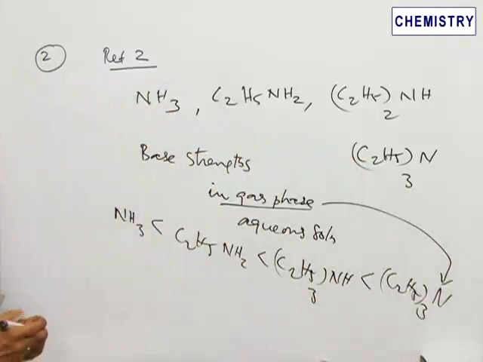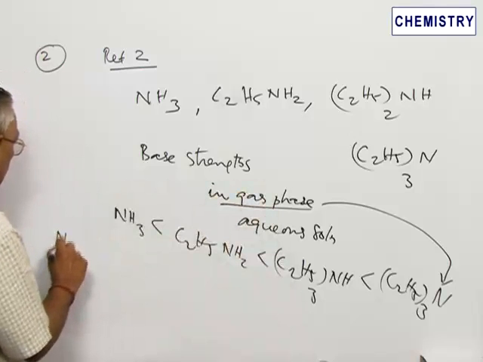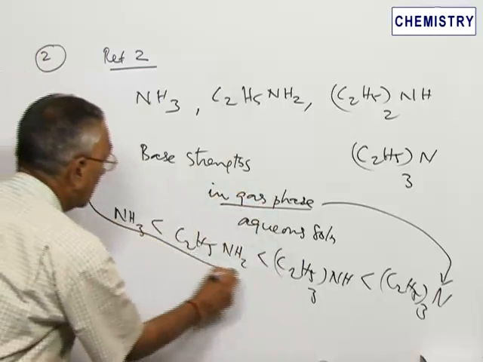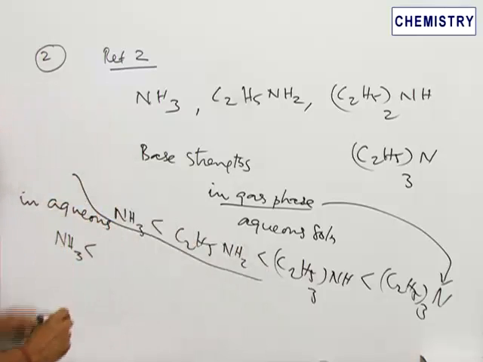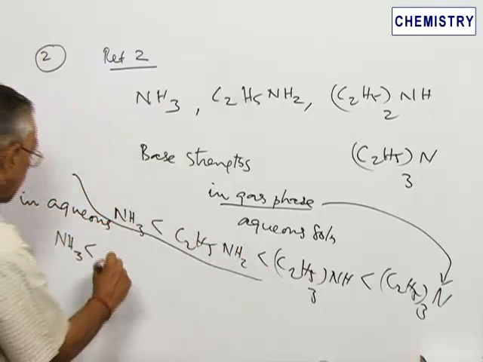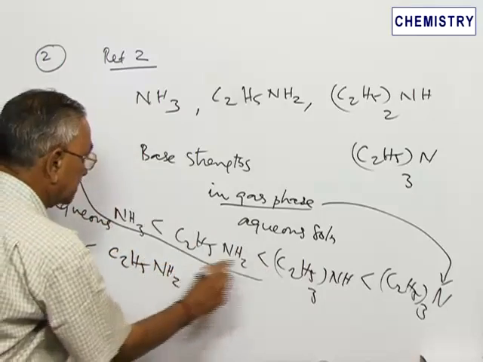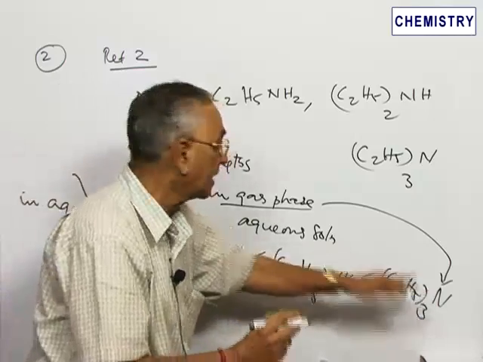But in aqueous solution, the same order is not followed. However, ammonia is still the weaker base in aqueous solution. This is in aqueous solution, not in gas phase. So ammonia is weaker than primary amine. After primary amine, we expect the secondary amine to be stronger and the tertiary amine to be the strongest, but it is not so.